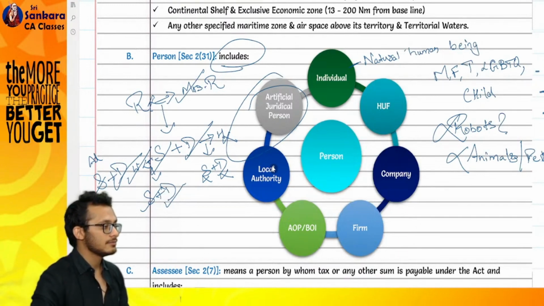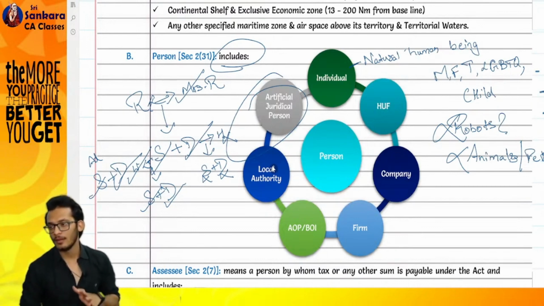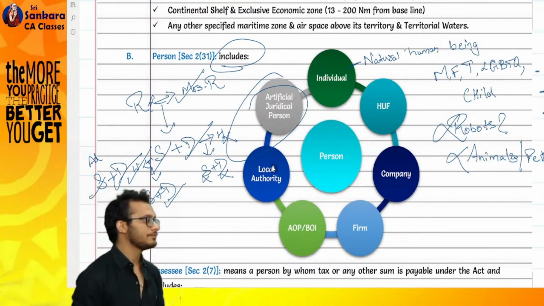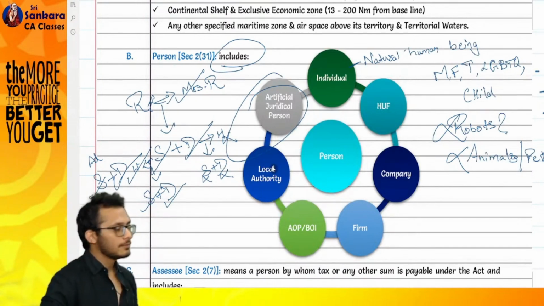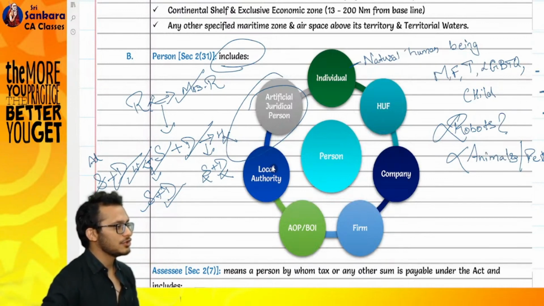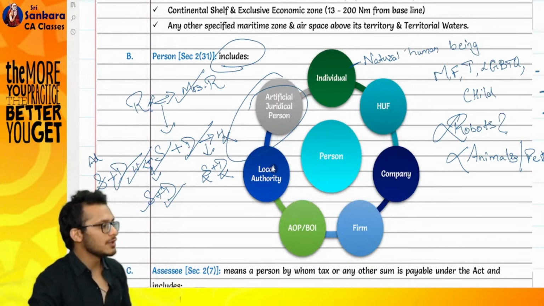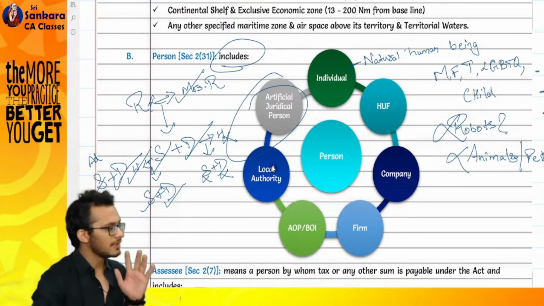AOP, BOI. AOP full form? Association of persons. BOI full form? Body of individuals. Tell me, what are the meanings? If it's a group of two or more persons coming together, then it is called an association of persons. If it's two or more individuals coming together, it is called a body of individuals. Simple as that.